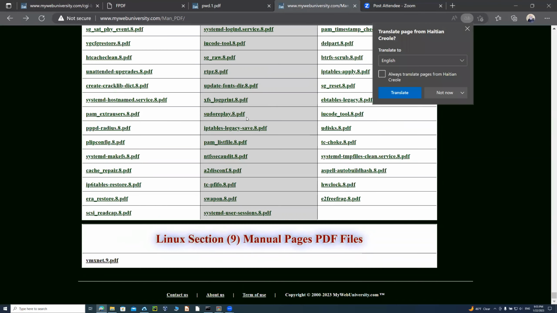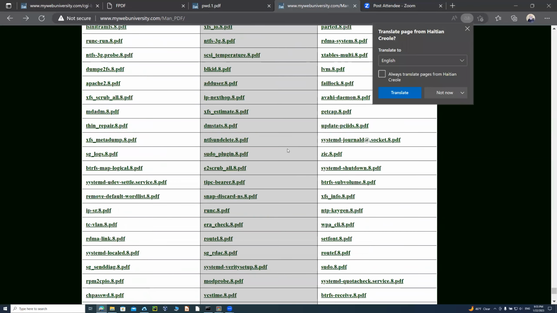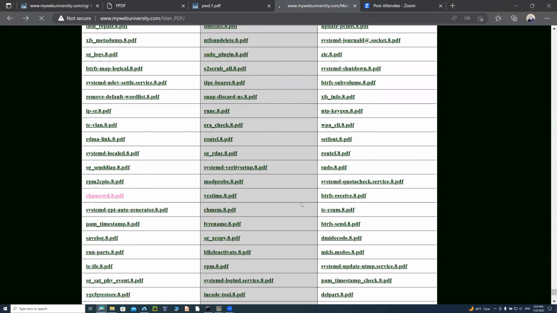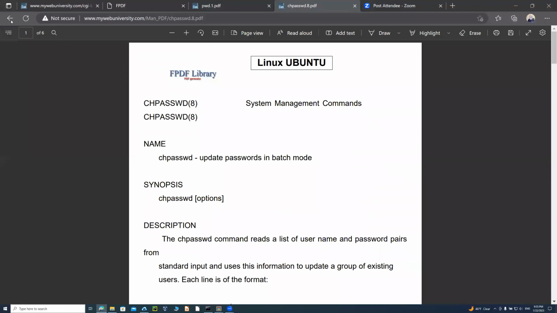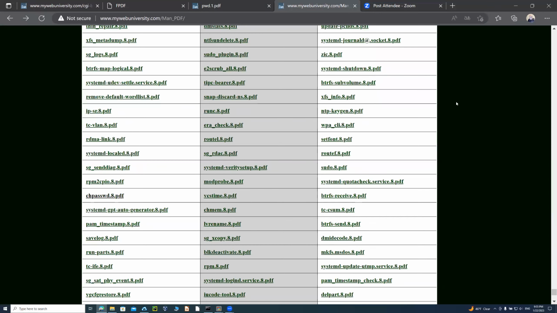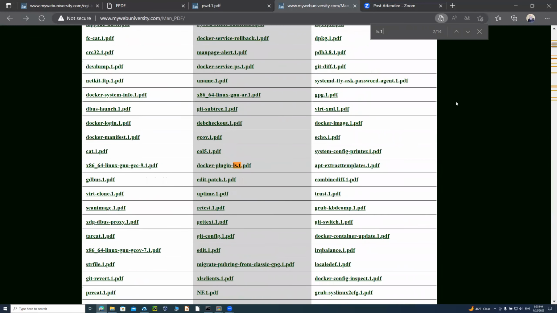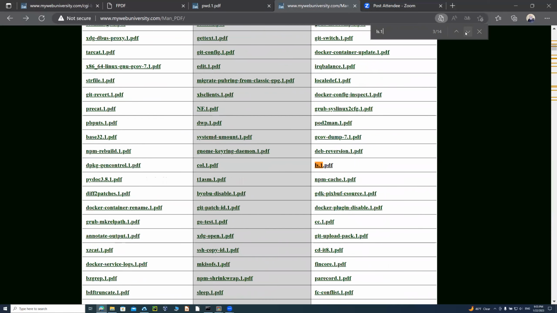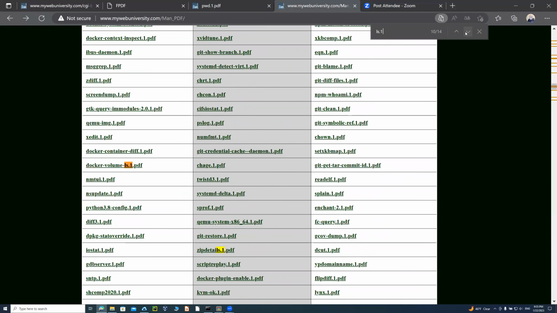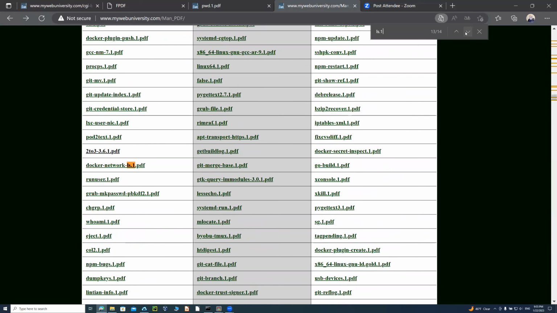And then in any of these sections that you could see, for example, system stuff or change password, there's a lot of nice stuff that you can learn. So I was showing you some of the PDF files here. You could just say, for example, Control F, and then say I want to learn the ls command, ls.1. So for the ls command, let's say there are 14 of them. And then I want to just point to the ls.1. And let's see, there's a lot of them.